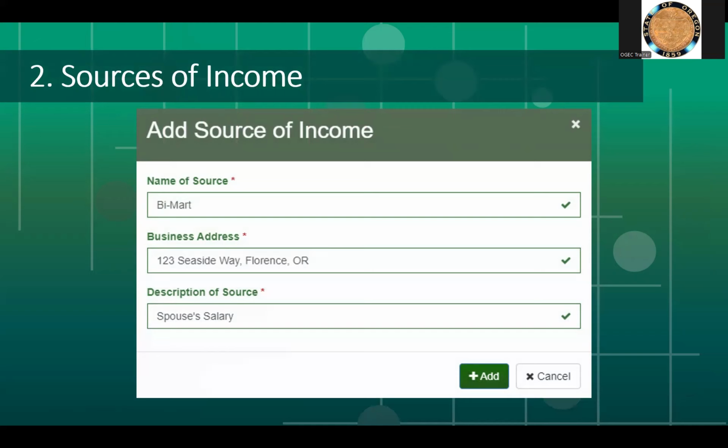Name of source: who is paying the filer's income? Description of source is where you identify which member of the household is receiving the income, the salary, wages, advance, payment, dividend, interest, rent, honorarium, return of capital, forgiveness of indebtedness, retirement income, real estate transactions, inheritance income, Social Security, etc. An example of this would be City of Springfield address, spouse's salary. Once done, click Submit.